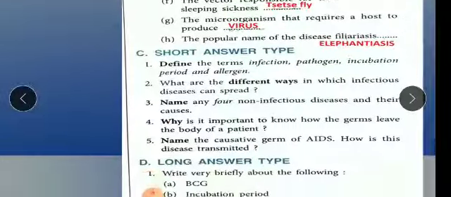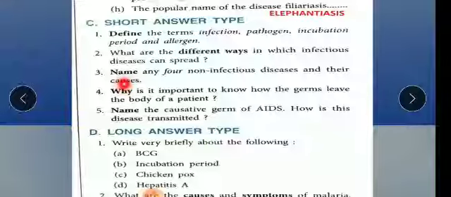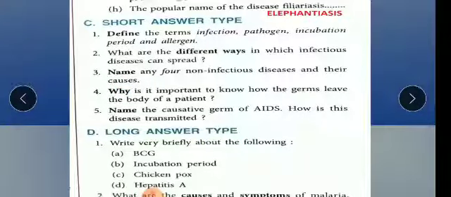Now C part, you can see I am just discussing here also a few question answers along with you. Now children, the first one is define the term. These are the terms: infection, pathogen, incubation period and allergen. Four terms are given. So we should know what is infection, what is pathogen, what is incubation period and allergen.